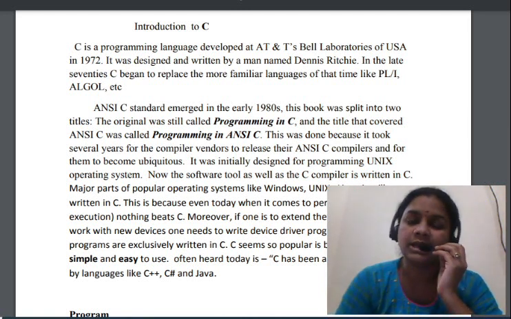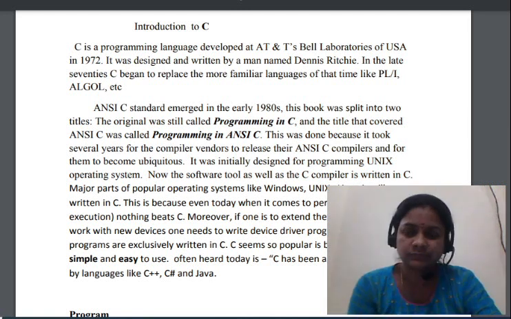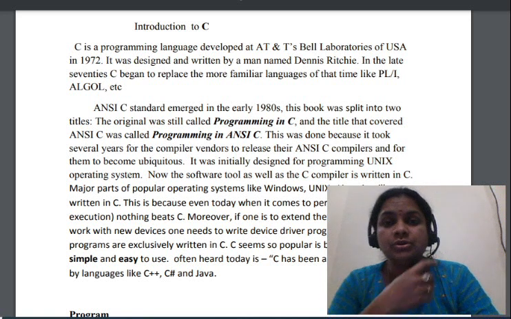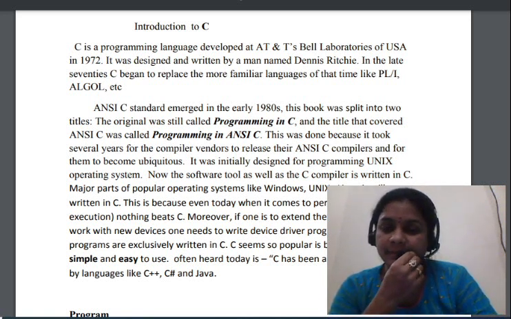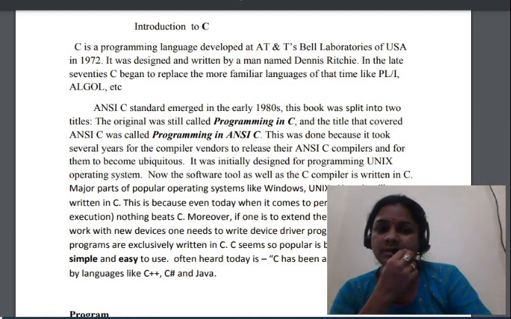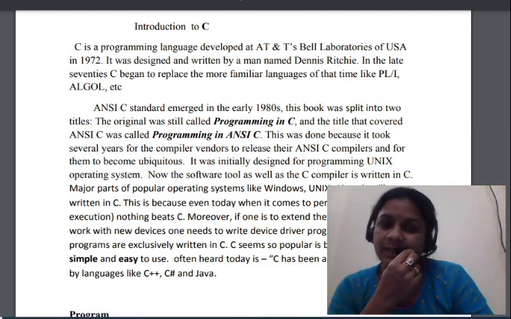Today we are going to learn a new topic. Till now you have learned the basic knowledge of the C programming language. Right now you are going to learn a new topic. That topic is known as the C programming language.